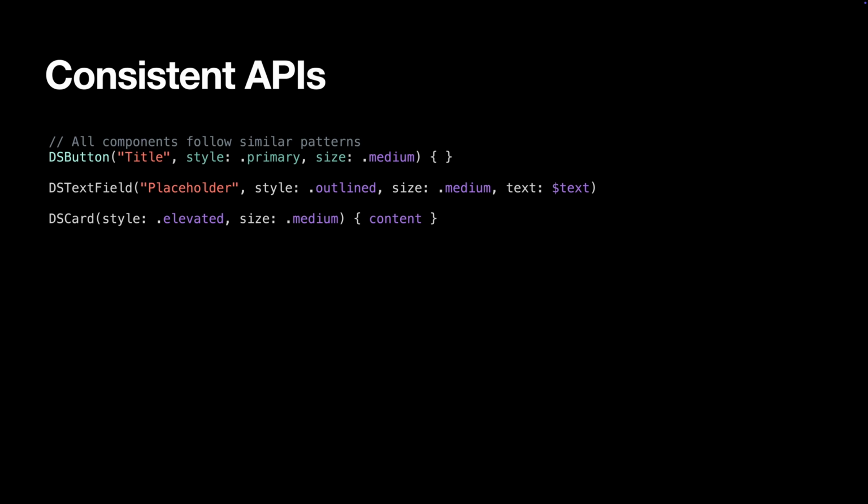All your components should follow similar patterns for props, styling, and behavior. If your button uses a size prop, your text input should too. This reduces cognitive load and makes the system easier to adopt. Notice the consistent naming: style, size, and similar initialization patterns. This makes it easier to learn one component and immediately understand how to use others.